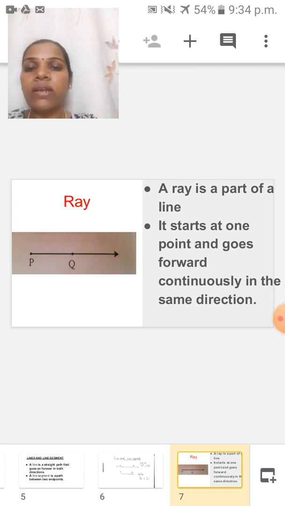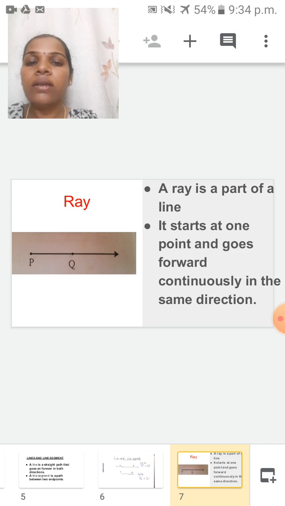What is the definition of ray here? See here this figure. This is the ray. First I will explain the definition, afterwards we will see this ray. A ray is a part of a line. It starts at one point and goes forward continuously in the same direction.